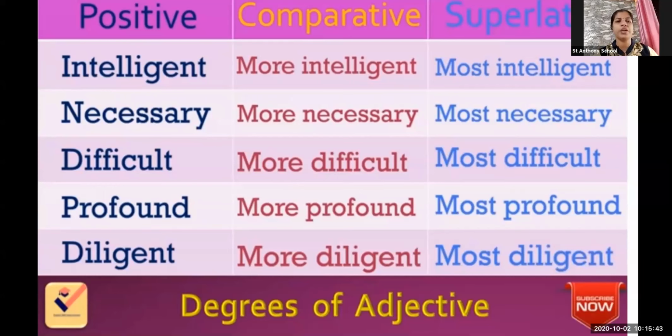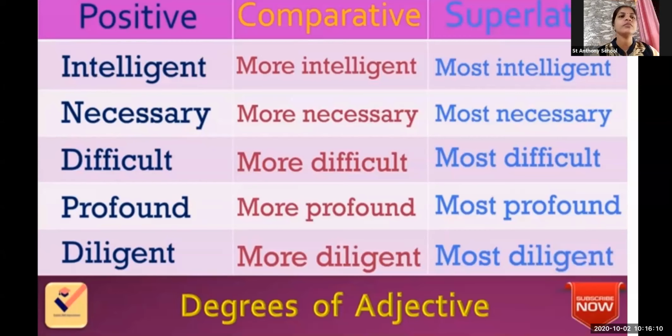But in a superlative degree, what are you going to do? You compare, but with all, not with only one. You compare it with all of them. As simple as that. You don't have to take so much tension. I have shown you the chart also. With the help of that chart, you can change the sentence as quickly as you can.